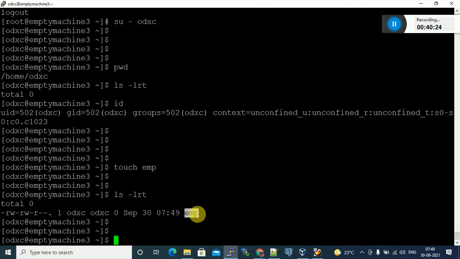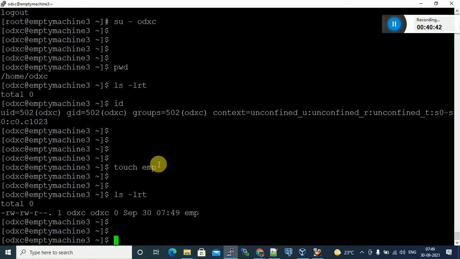What is the owner of this file? Where can we see the owner? ODXC. What is the group? ODXC.